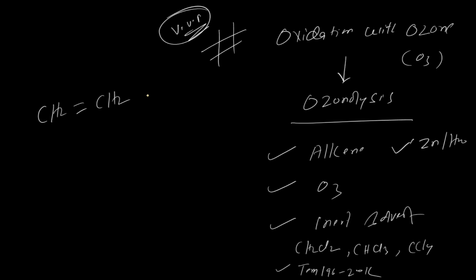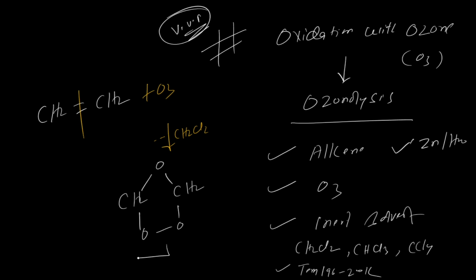If it undergoes ozonolysis in presence of CH2Cl2 at the given temperature, just write down here. This bond will break, both bonds will break, and in place of that, ozone will get attached just like this: CH2, CH2, and the ozone attached like this with O. Now we will use zinc over here.